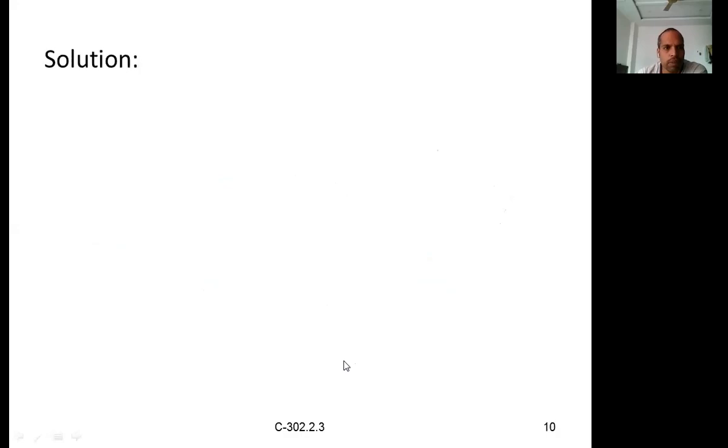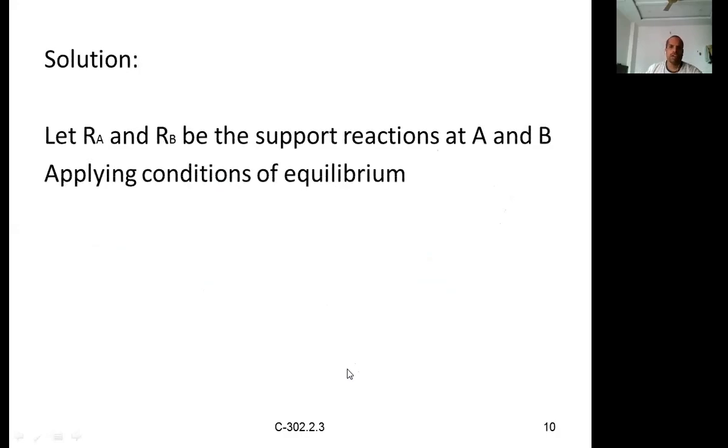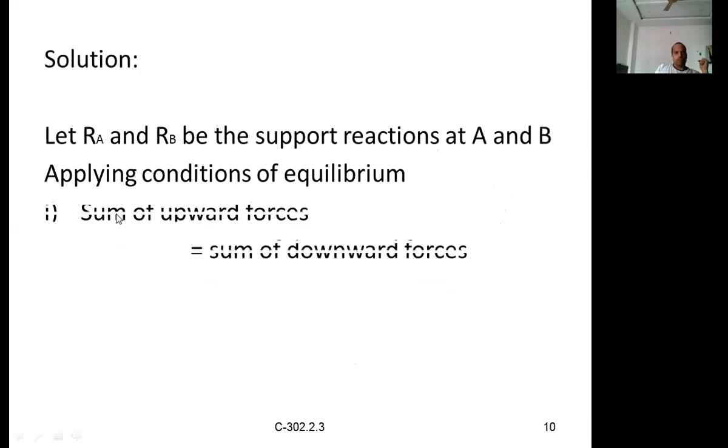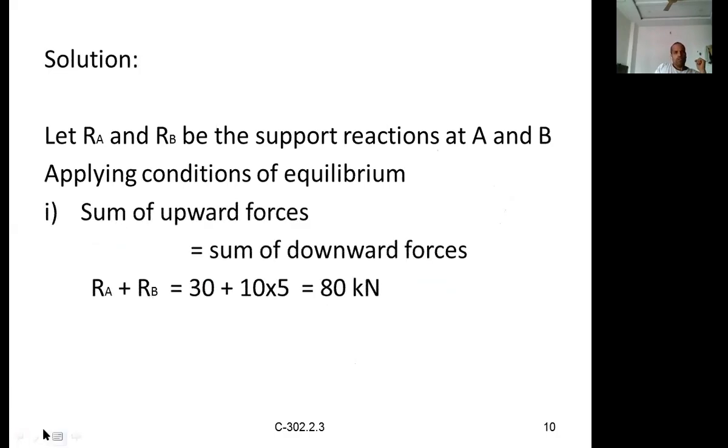Now let us take one by one. Let RA and RB be the support reactions at A and B. Applying the conditions of equilibrium, what is the first one? Sum of the vertical forces equal to 0, that is, sigma V is equal to 0.